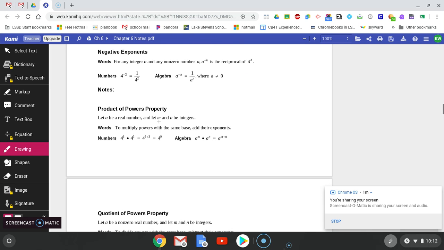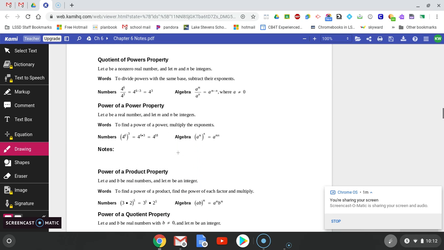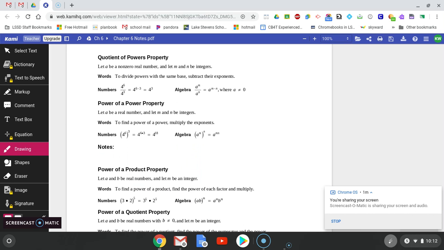Our product of powers property, if you are multiplying powers with the same base, remember our rule is to keep the base and add the exponents. The quotient property, remember if you're dividing powers that have the same base, you keep the base and you subtract their exponents. The power of a power, if you have a power raised to another power, keep that base and then multiply the exponents.